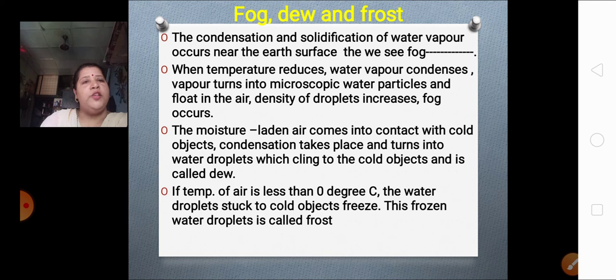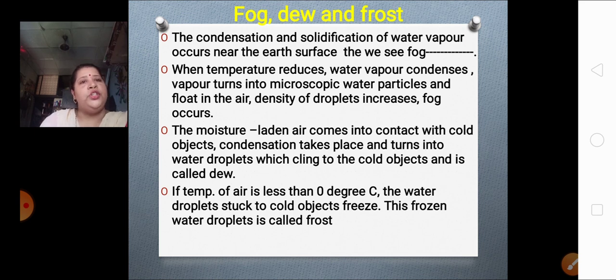Fog occurs because of the cool air and the hot air together. So temperature reduces, water vapor condenses, vapor turns into microscopic water particles that float in the air, density of droplets increases, and fog occurs. This is how fog occurs.